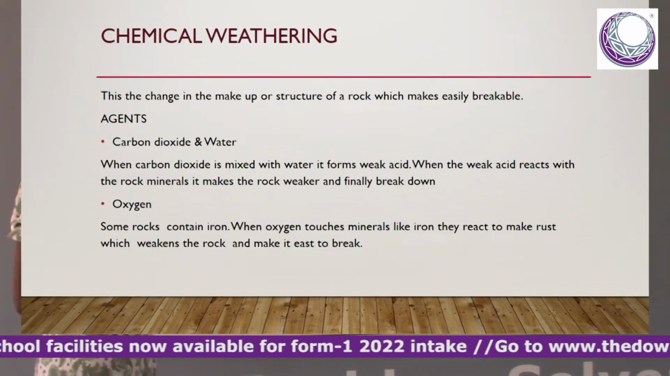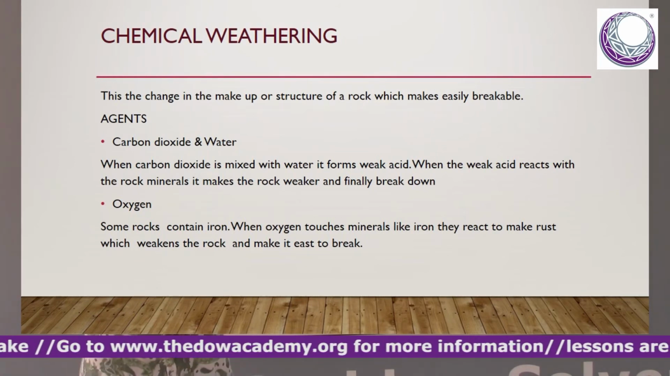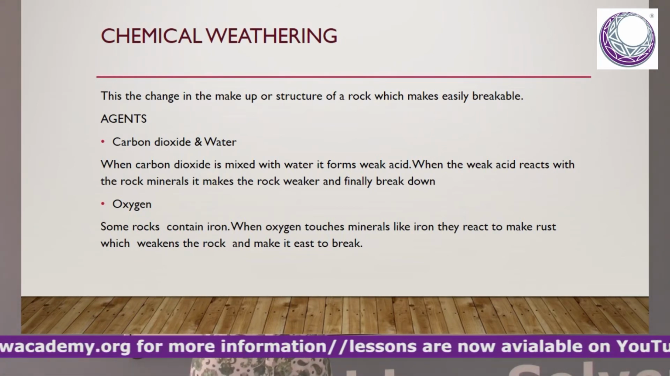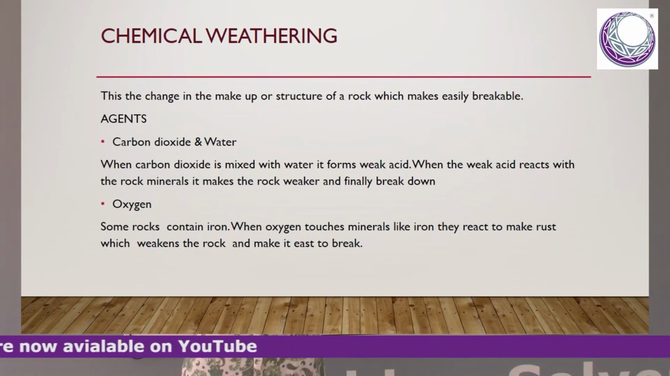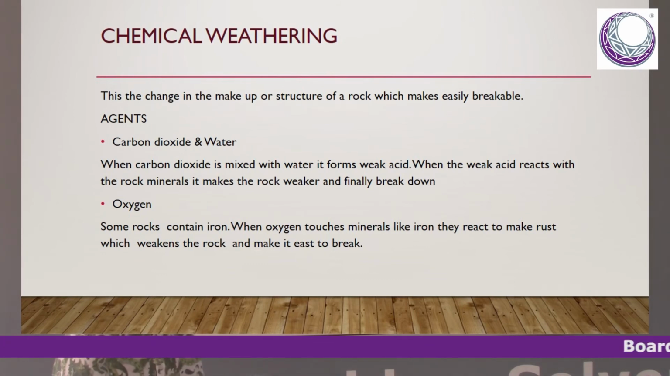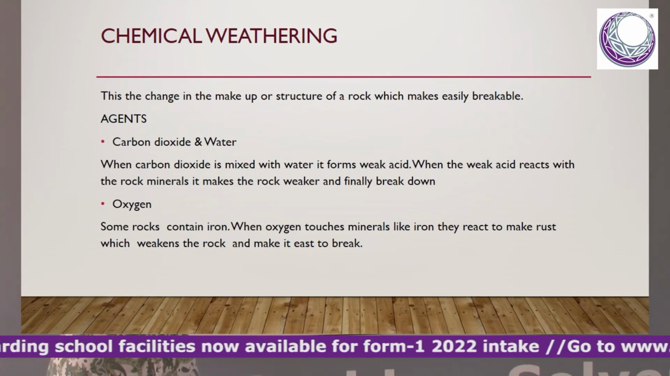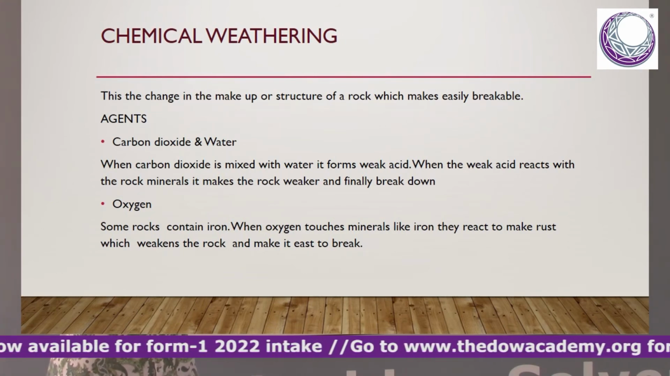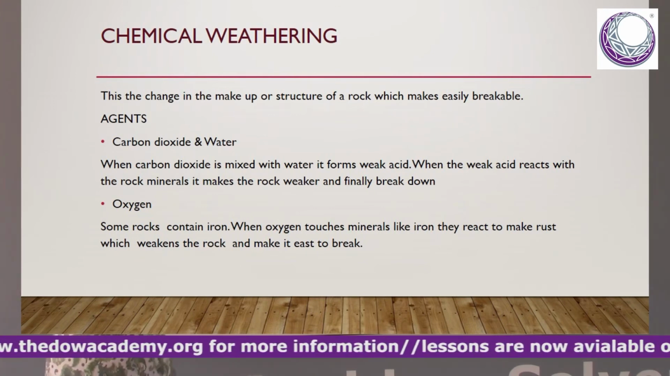We have chemical weathering. When we talk of chemical weathering, we are talking of a change in the structure or makeup of the rock, which makes the rock easily breakable. We know that some rocks contain some minerals like iron in them. When rust takes place, it means where there was that mineral iron, the dust will fall off. That will change the makeup or the structure of the rock.